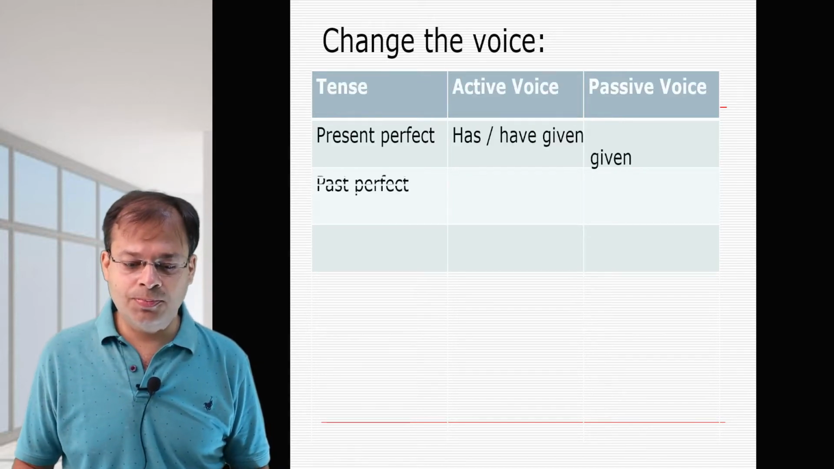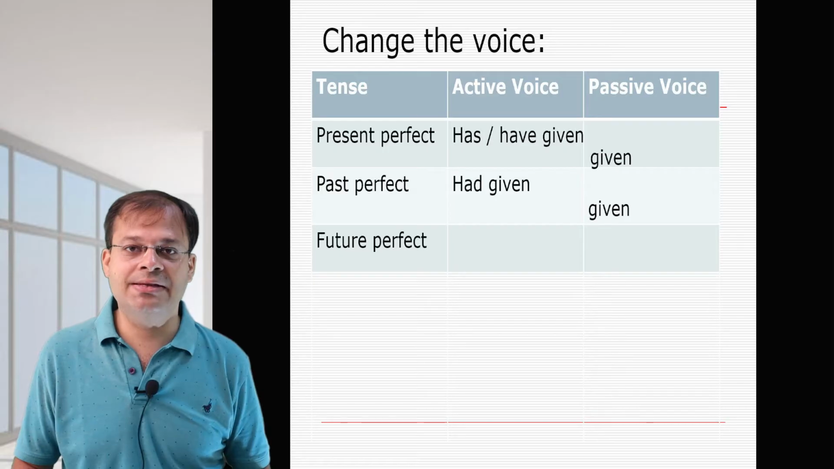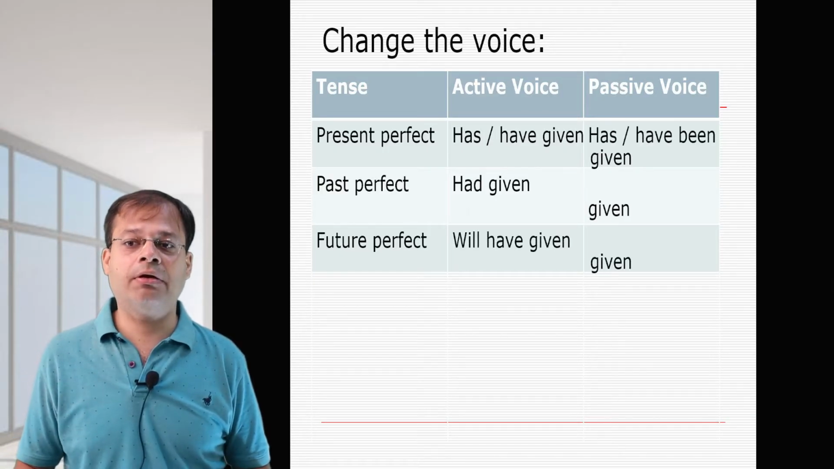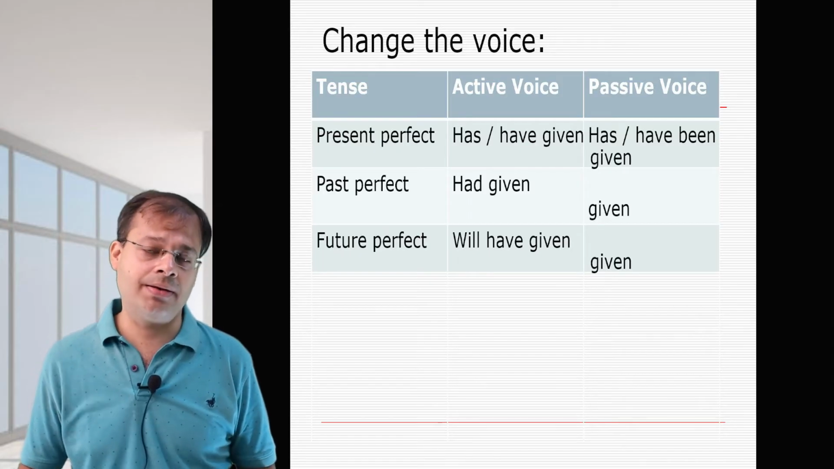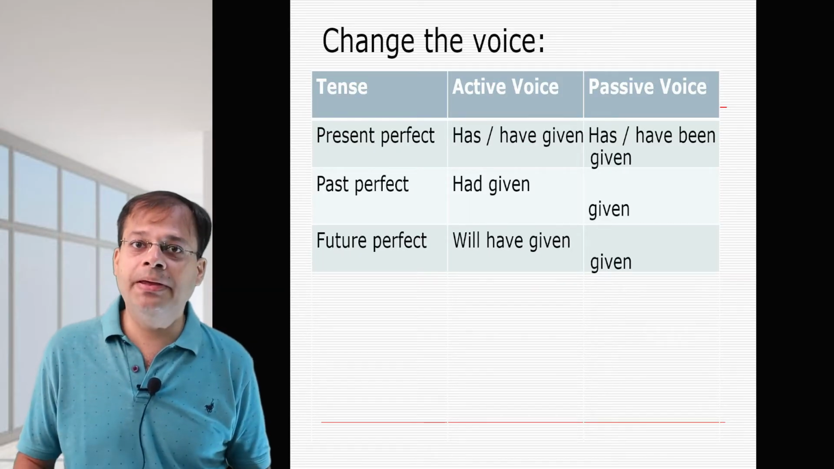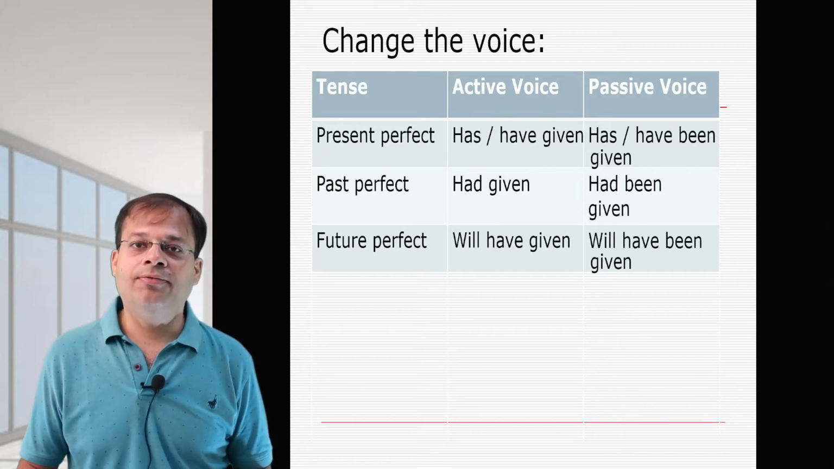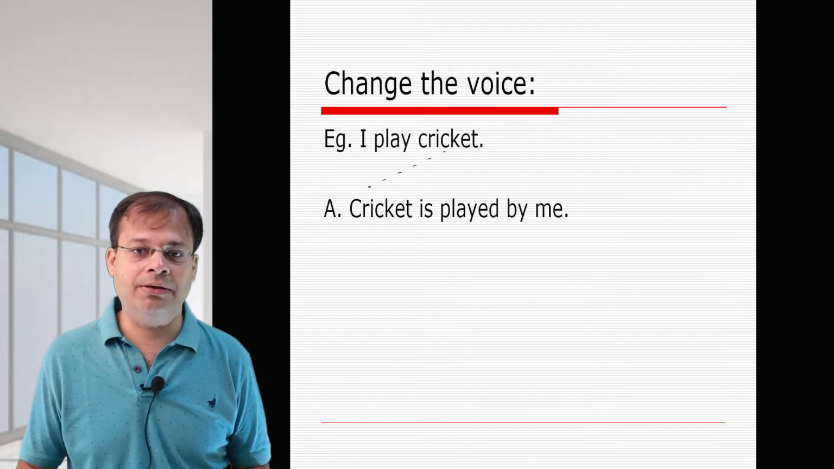Then when it comes to present perfect, we have has, have given will change to has, have been given. Now here we are going to use been, B-E-E-N. In continuous, it was being, B-E-I-N-G. Had given, had been given. Will have given, will have been given.